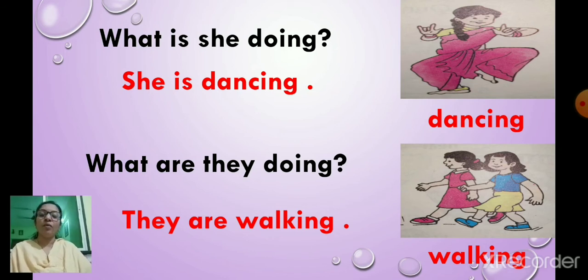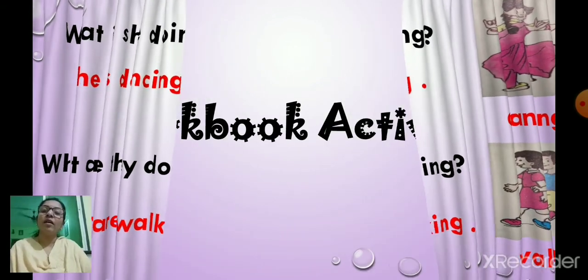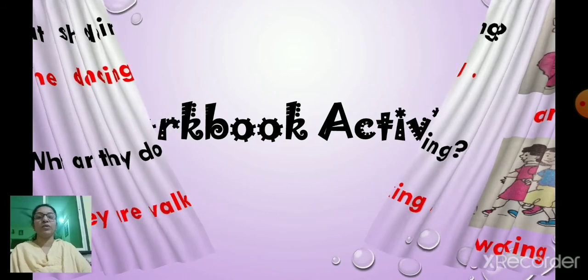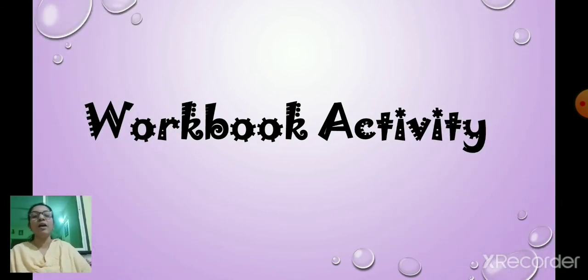So children, we have learnt to use the action words in a sentence by looking at the picture. So you understood now how to use these action words in the sentence. Now we are going to start with the workbook activity.